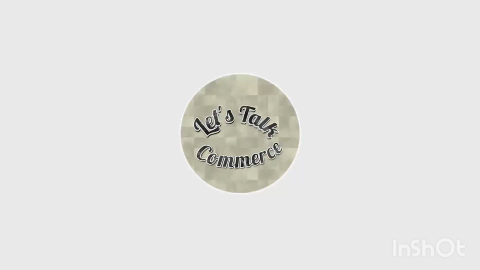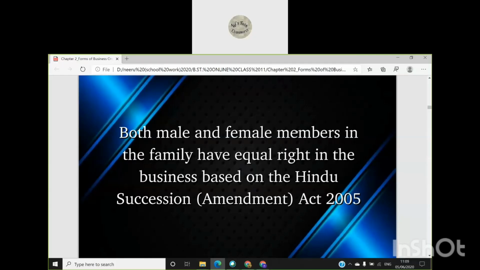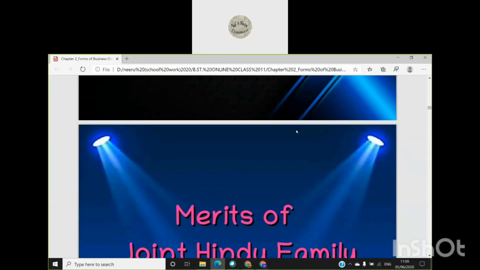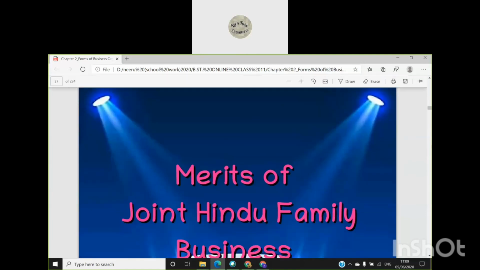There was an amendment, a change that came into the act, and according to the change, earlier only the male members were allowed to become the members of the joint Hindu family business. But after the Hindu Succession Amendment Act 2005, females were also allowed to become members of the business and they have equal rights in the business of the family, in the joint Hindu family business. So clear about the meaning and features?